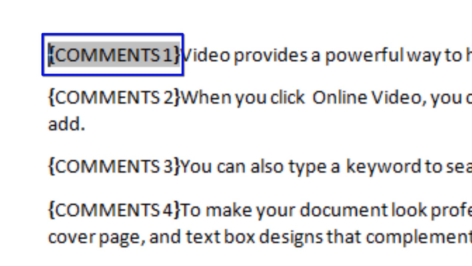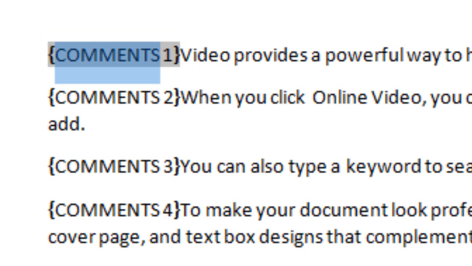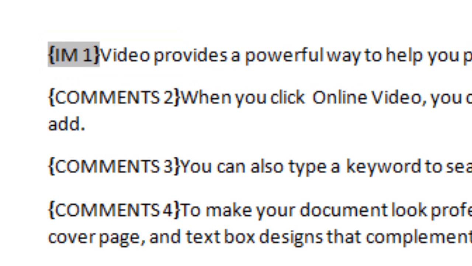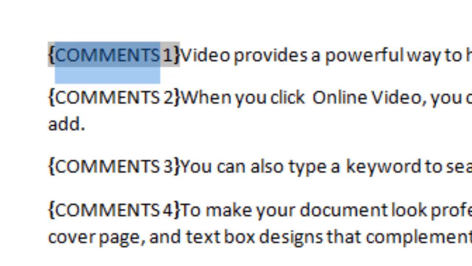There are custom field code types in the OpenXML standards. So for instance, instead of the word comments here, I could have anything else. I could have, for instance, IM here and call this the IM type field code, short for Identity Manager. But in this particular case, I used the comments type of field code.